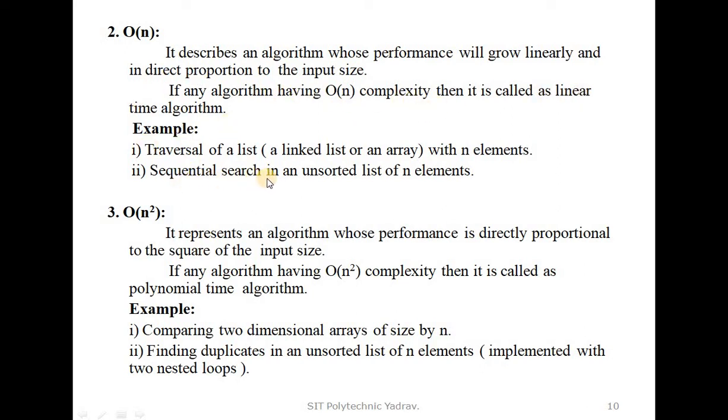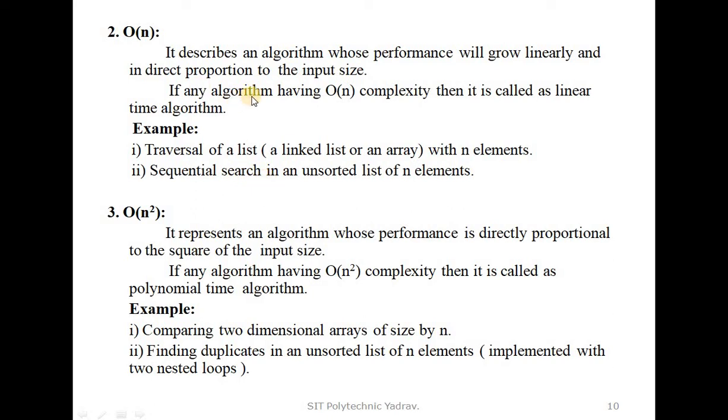Also, sequential search in an unsorted list of n elements. In any unsorted list, we search for an element sequentially. For this type of program, the time complexity is big O of n, because it is directly proportional to the input size: however many inputs there are, that many times we traverse or search the elements.